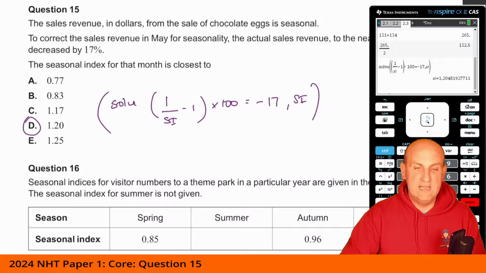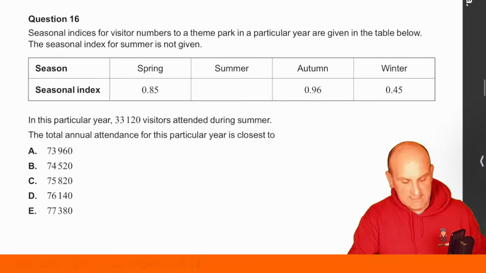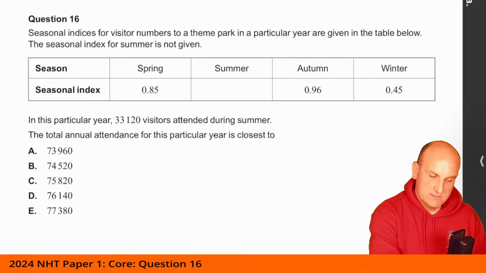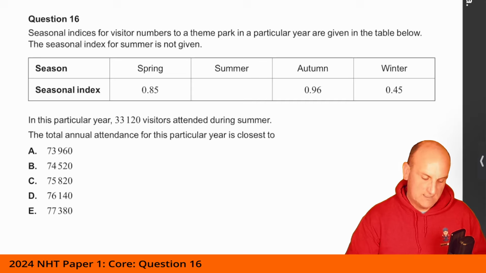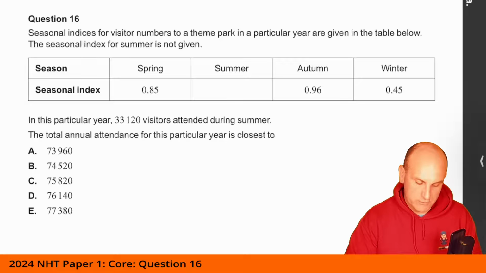Okay, again, really clever how VCAA come up with so many different ways of doing it. The seasonal indices for visitor numbers to a theme park in a particular year are given in the table below. The seasonal index for summer is not given. In this particular year, 33120 visitors attended during summer.